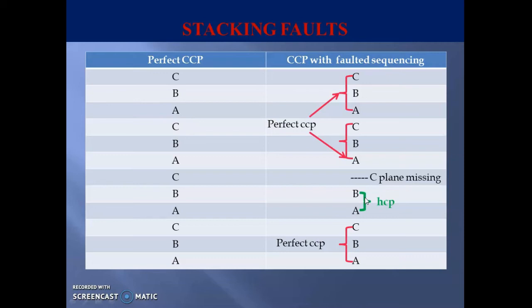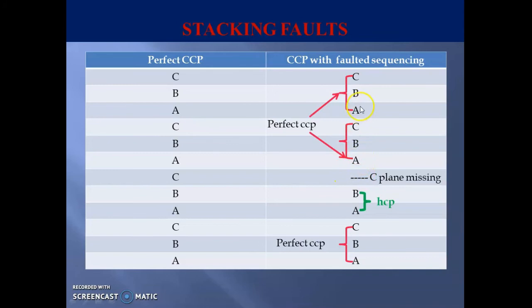This may occur when a crystal is growing and planes get added to the crystal system. As the entire C plane is missing here, it is a two-dimensional defect. As the entire plane is missing, the defect extends over a plane. So it is a two-dimensional defect. Here, the orientation of the crystal does not change across the fault plane.